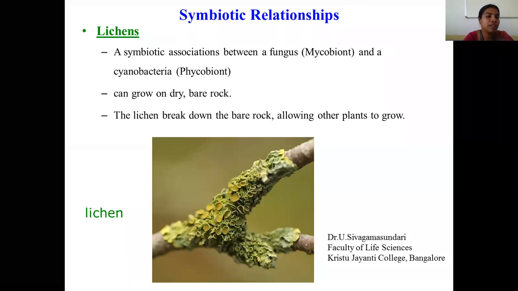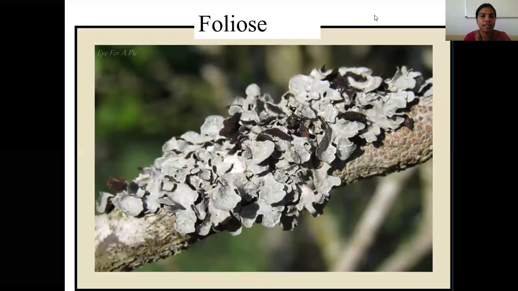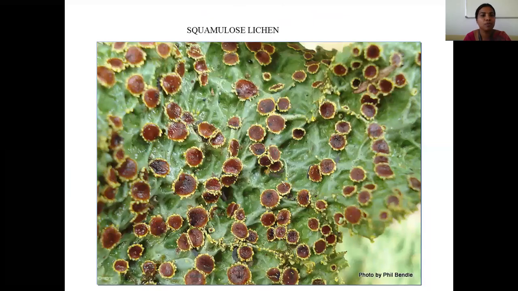So the lichen members can grow on dry bare rock. Because of that capacity, they are able to break down the bare rock, allowing other simple plants to grow. This is a picture of a lichen, a symbiotic association between the fungal partner mycobiome and an algal partner phycobiome. Let me show the types of lichens. This is the first type, crustose lichen. The second one is foliose lichen. The third one is fruticose. The fourth, the last one, is squamulose lichen.